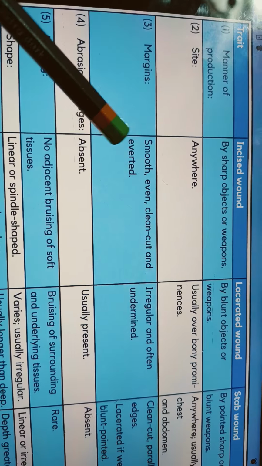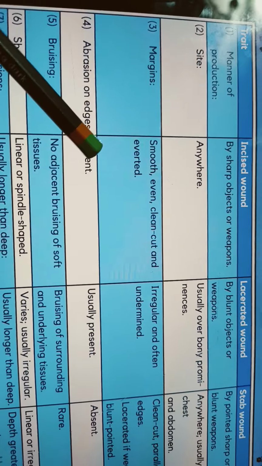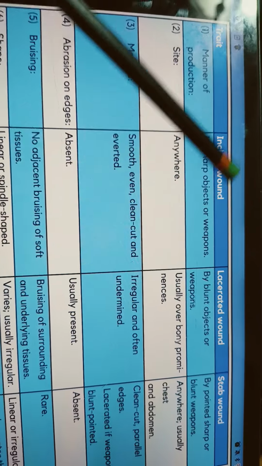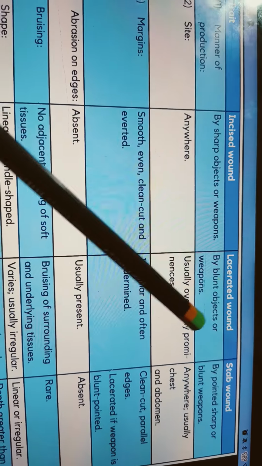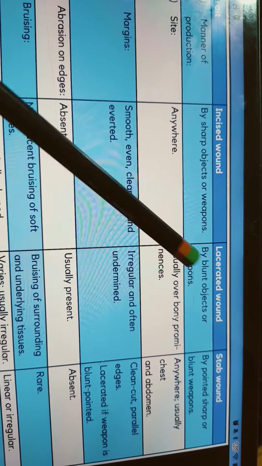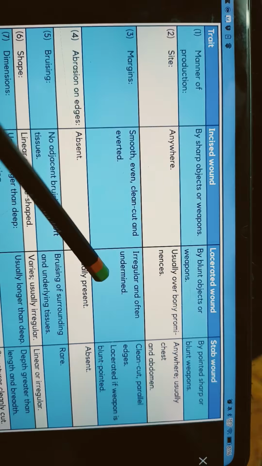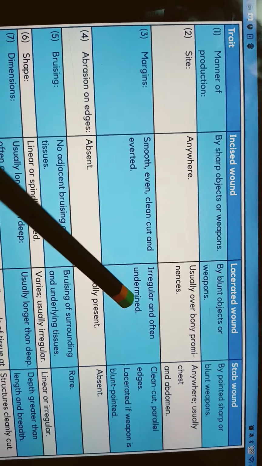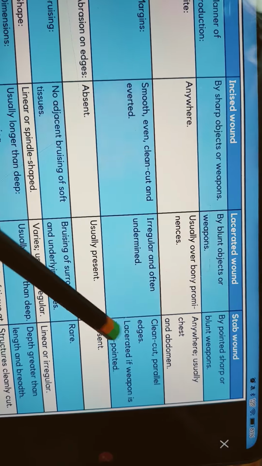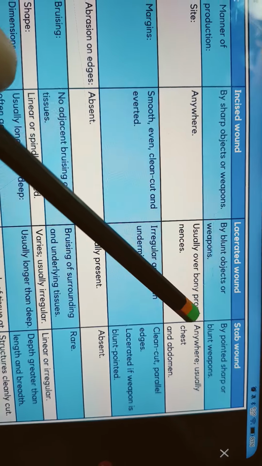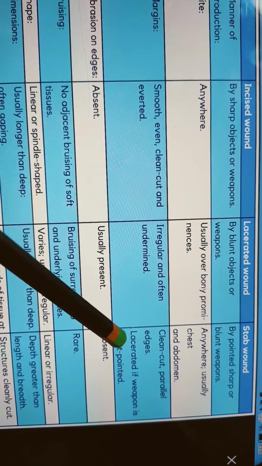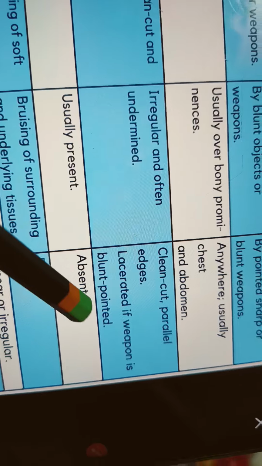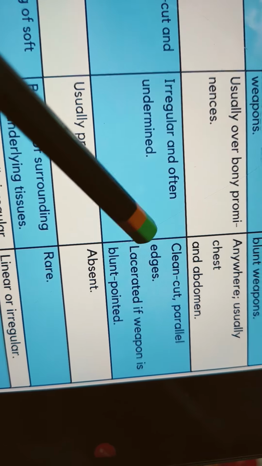Margins will be smooth, even, clean cut, and everted in incised wounds because here the weapon is very sharp. In lacerated wounds, the weapon is blunt, so the margins will be irregular and often undermined. Talking about stab wounds, a pointed, sharp, or blunt weapon can be there. Margins can be clean cut, with parallel edges, or lacerated if the weapon is blunt pointed.